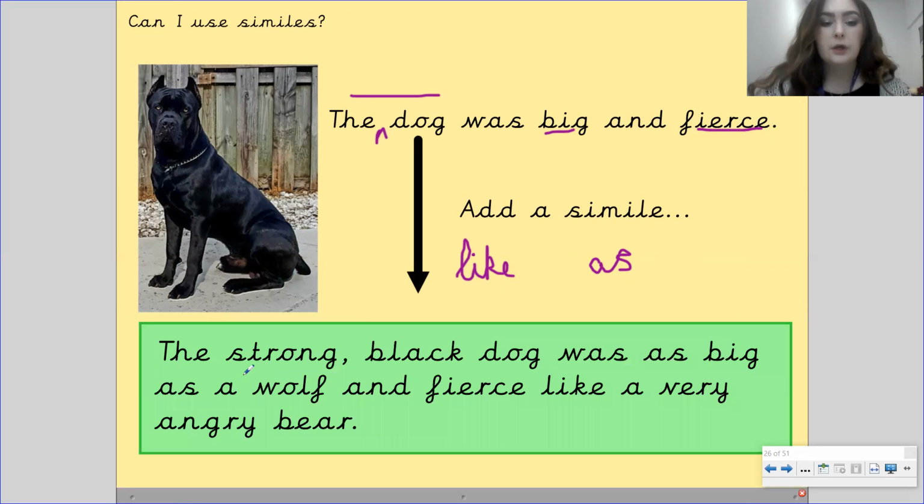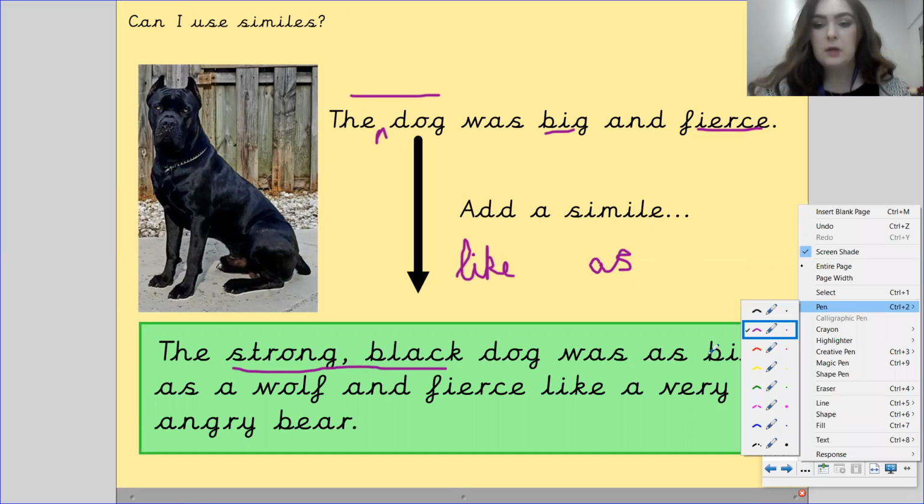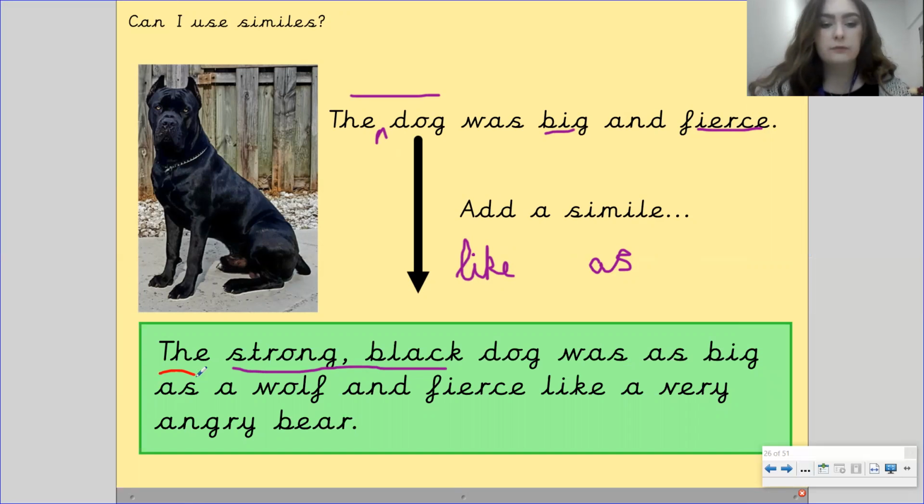Okay, so here we've got the strong black dog, so that's where we've added in our adjective, was as big as a wolf and fierce like a very angry bear. So we've compared how big he is to the size of a wolf, and we've compared his fierceness to an angry bear. The strong black dog was as big as a wolf and fierce like an angry bear. So that's our simile. We've got two in there. You don't always have to add two similes in, but for this one we did. Let's have a look at the next one.